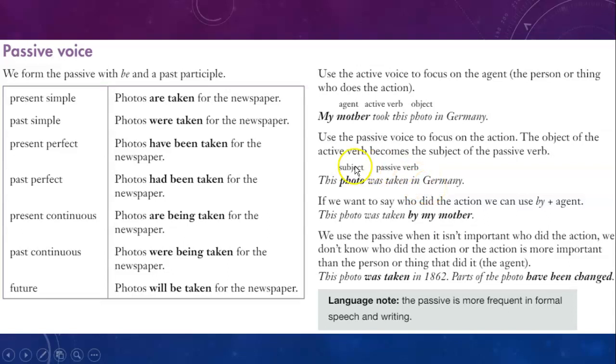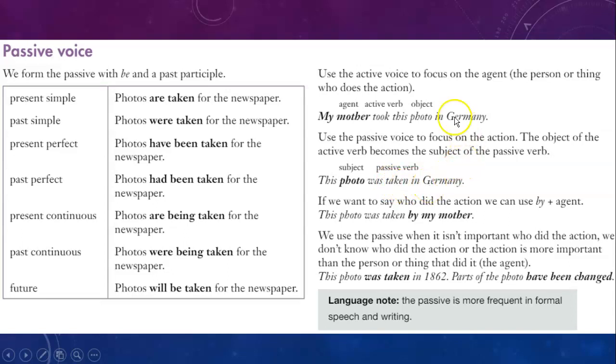Okay, so now the object comes here as the subject, and it was in the past, took, so I have to add the verb to be. Remember what it says here, and the past will be was, because it's singular, and I have to use this verb in the past participle, taken in Germany.